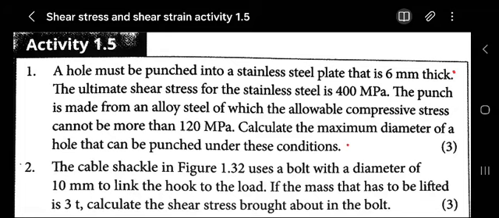We're still under Strength of Materials N5. Today we'll be dealing with shear stress and shear strain. This is activity 1.5. I've captured this picture from your textbook, right? So I want us to deal with this activity.